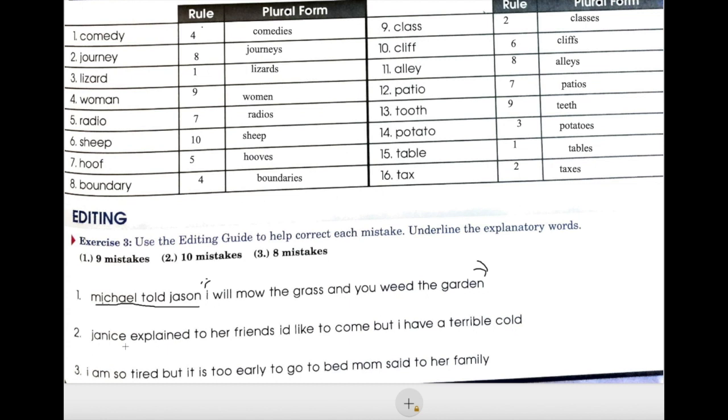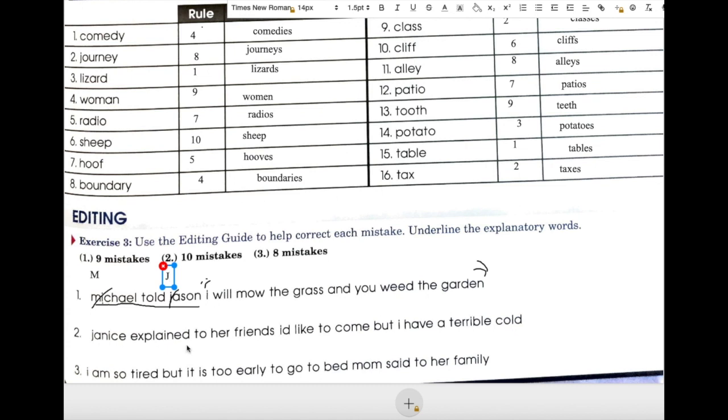All right, and let's go back to the beginning and fix any mistakes. Michael needs to be capitalized. Jason needs to be capitalized. They're both proper nouns.